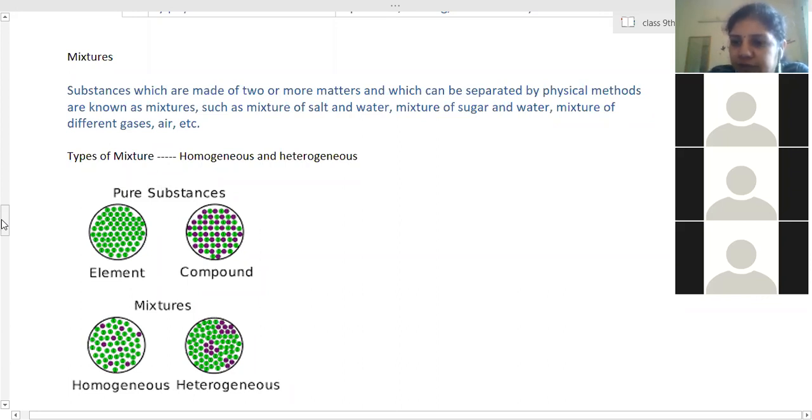Now mixtures are of two types. Mixtures are further divided into two types: homogeneous and heterogeneous. Homogeneous means the two substances are mixed so equally, so properly, that the boundary of separation cannot be seen. If you mix sugar and water, or salt and water, and stir completely, it is dissolved. Can you see its components clearly? No, ma'am. We cannot see anything.